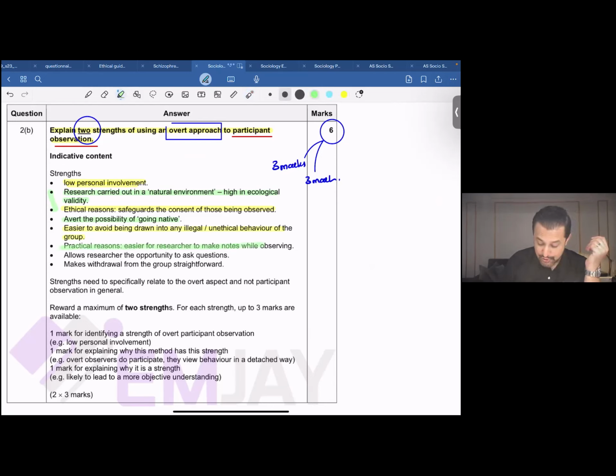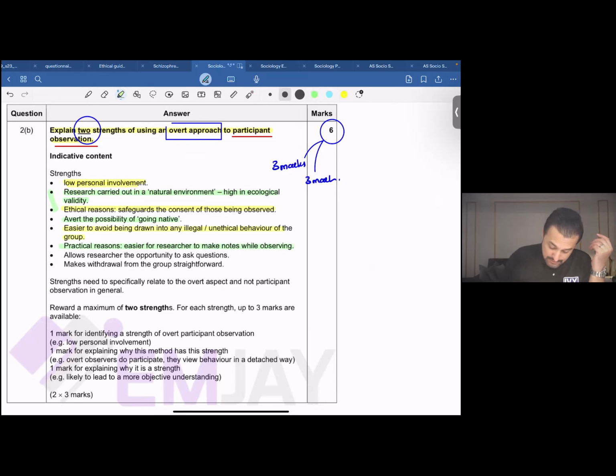The next point, practical reasons. It's easier for the researcher to make notes. Of course, this is a practical reason. If the people being studied are aware of your role, if they're aware that you're a researcher, you wouldn't really have to rely on your memory and try to memorize things and hide things from the observer. If they know your role is to conduct research, you can very openly be taking notes, and this would practically be more convenient for you.